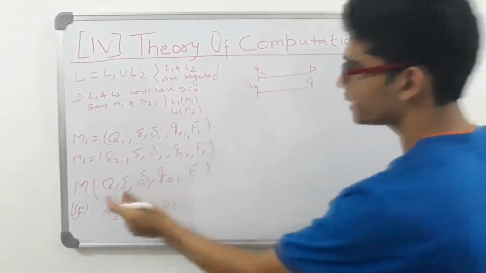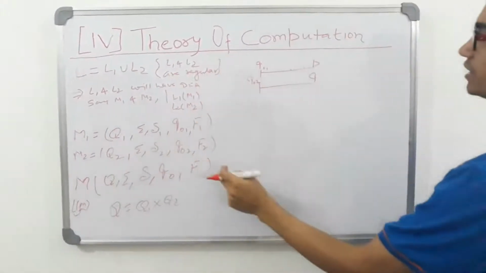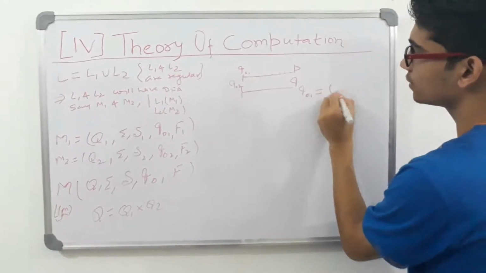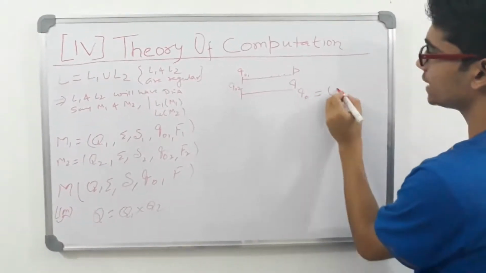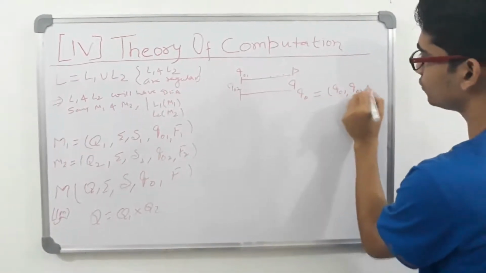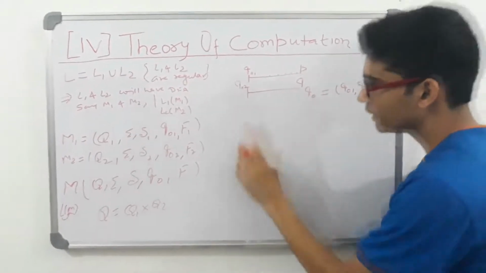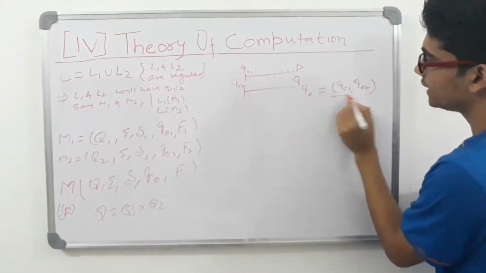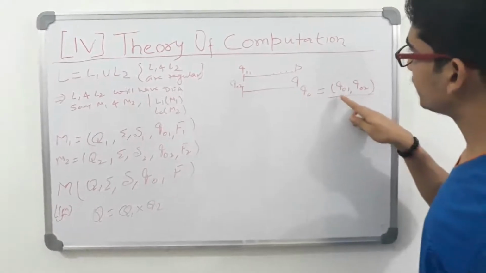So I am making the initial state of this machine Q0 as a set Q01 and Q02. So when I draw the states of this machine, we mean that each state is a set of states.